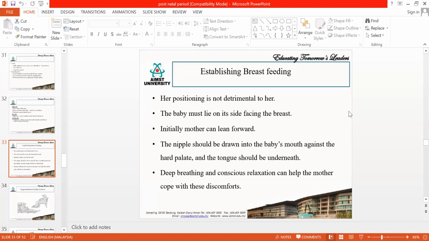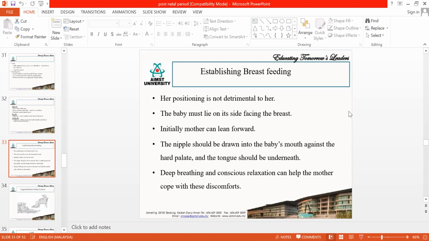So they might go for a stoop posture, and it may lead to back pain, or it may lead to abnormal posture later. So they have to sit erect with proper back support, with proper pillow support and other things.